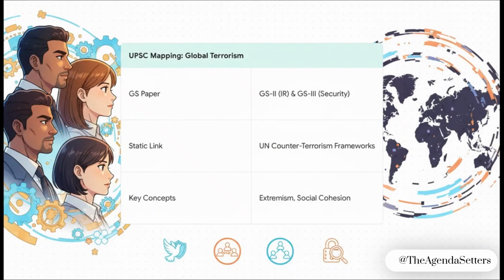So how do you file this away for the exam? Well, as this slide shows, it's relevant for both GS2 under International Relations and GS3 under Internal Security. This is where you connect the event to broader concepts. A potential question could be something like, how can democracies combat the threat of lone wolf terrorism without compromising civil liberties? Make sure you're using keywords like extremism and social cohesion in your notes.